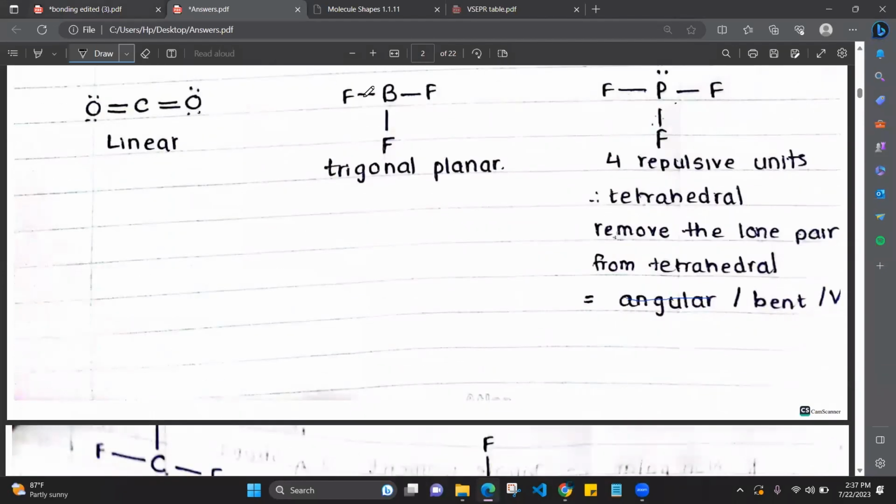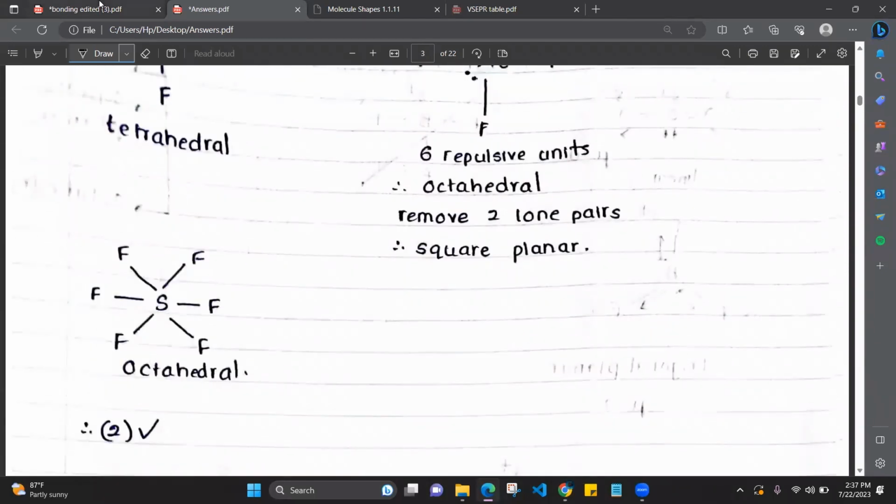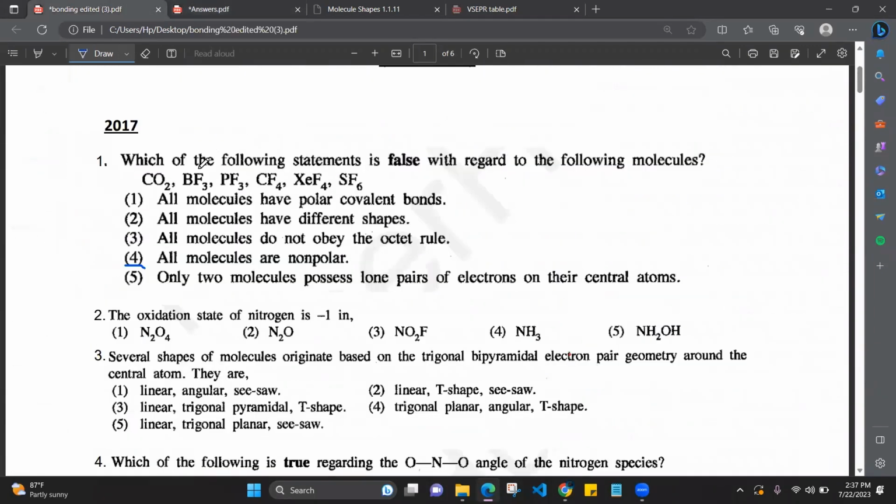Yes. And again, carbon, no. Xenon, yes. And sulfur, no. So those are the two, PF3 and HCF4. PF3 and HCF4 are the molecules which have lone pairs. So that is the correct statement.